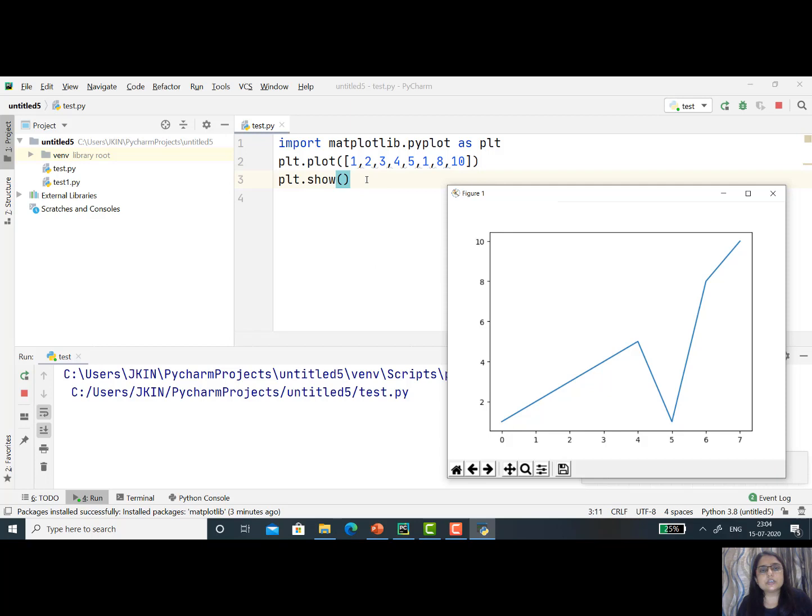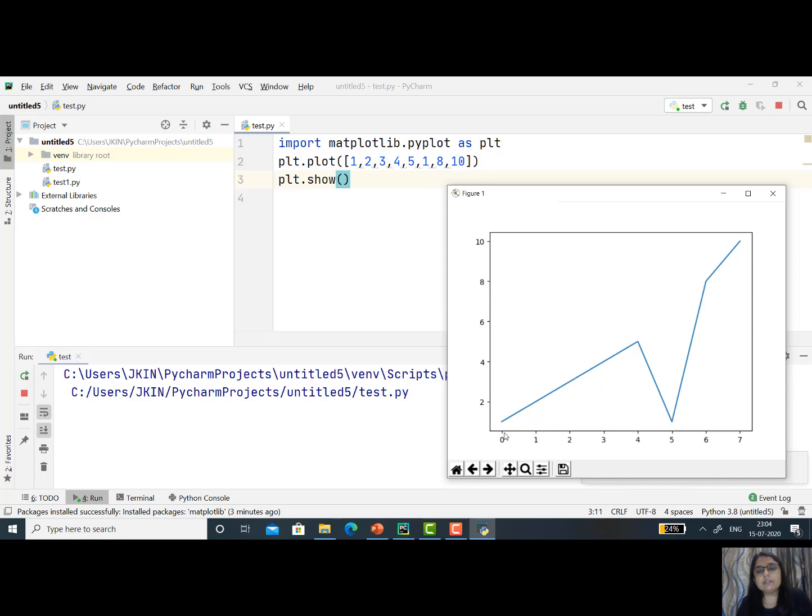Now in the next session, we will make a plot by providing two data sets, one that represents the x-axis and another that represents the y-axis. Then we will plot different functions, maybe an exponential function, some sine wave, cos wave, like that.